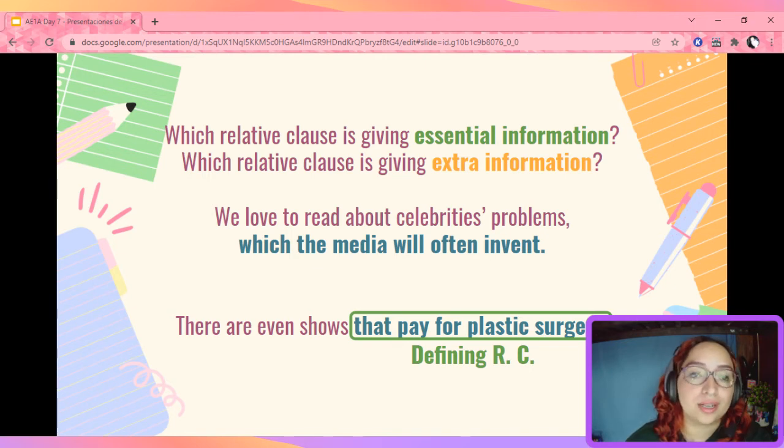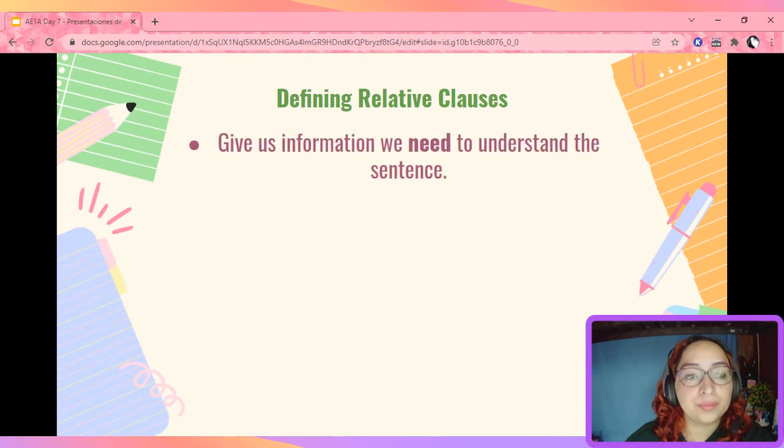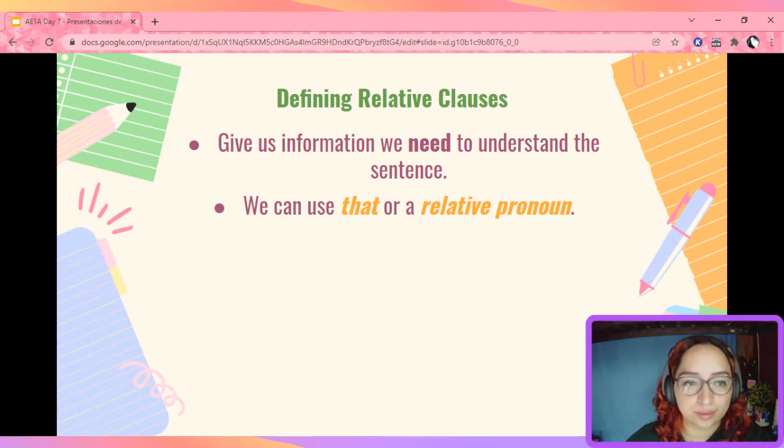Now, the one that has extra information would be the other one. We love to read about celebrities' problems, which the media will often invent. Remember that even if I remove that part, I can still understand the sentence. So let's take a look at defining relative clauses. So, first of all, remember that they give us information we need to understand the sentence. The information is essential. We can use that or another relative pronoun, such as who, which, where, when, etc.